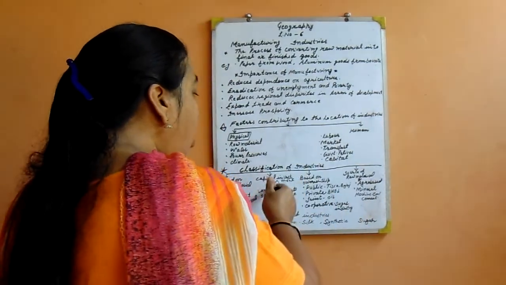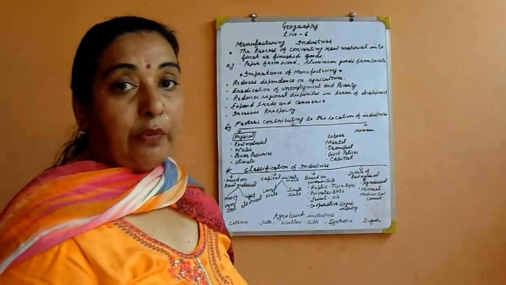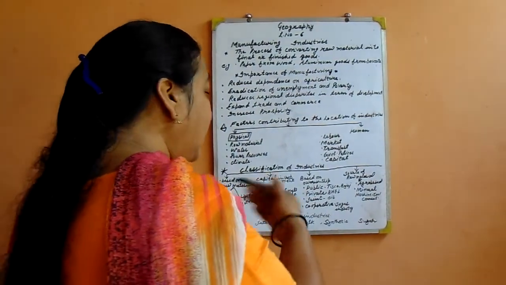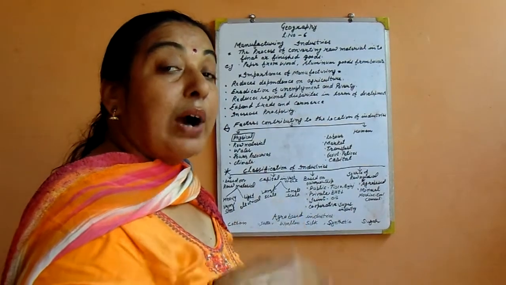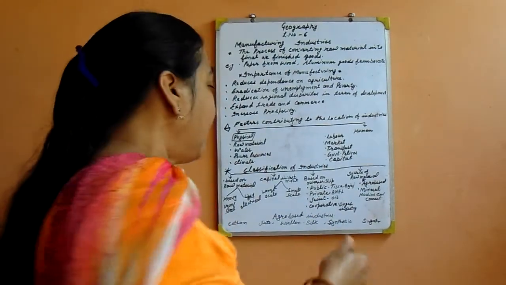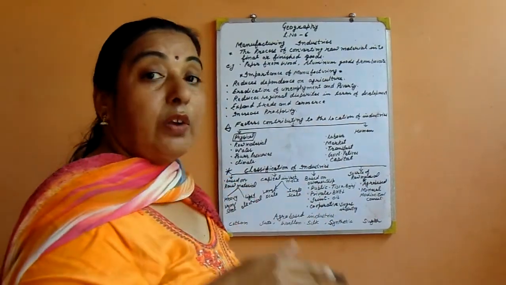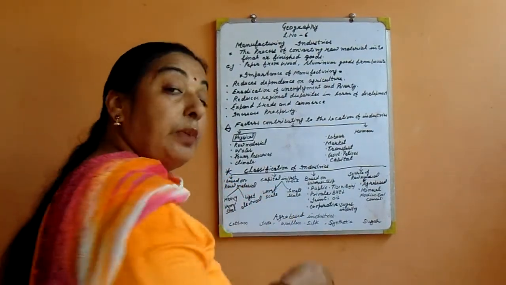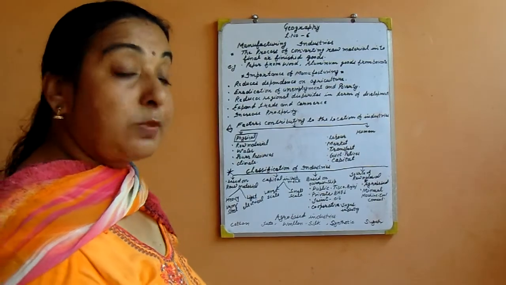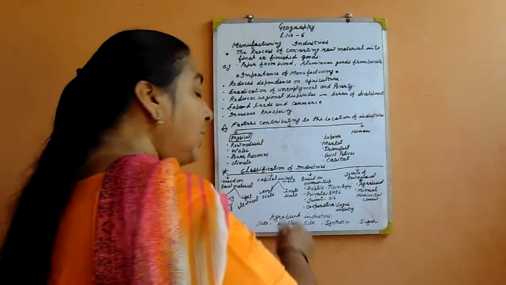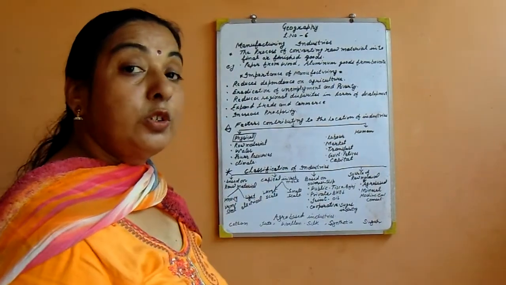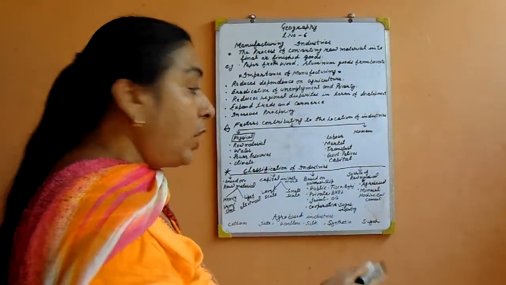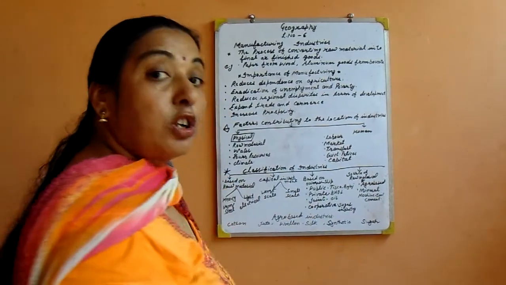Next, classification of industry is by capital investment. Capital investment means large scale industry where more than 5 crore investment is done, and small scale industry where 1 crore investment is done. Large scale industry produces large things, large production, and small scale industry produces small products. Large scale produces for export and small scale produces for self consumption.